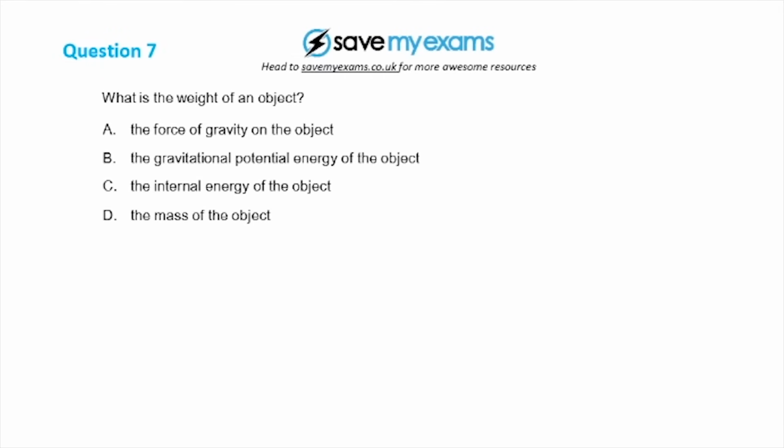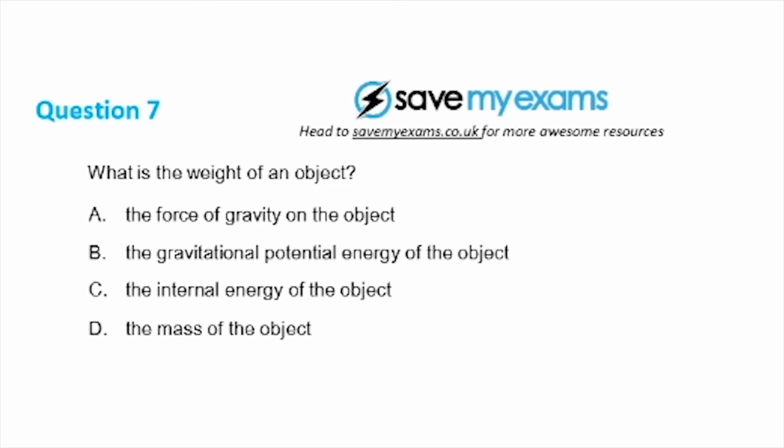Next, what is the weight of an object? The weight of an object here, they say, is the force of gravity on the object. That sounds correct. Let's look at the rest. The gravitational potential energy of the object? No. The internal energy of the object? No. The mass of the object? No. The answer is A. The mass of the object is not the weight. The internal energy of an object does not tantamount to its weight.